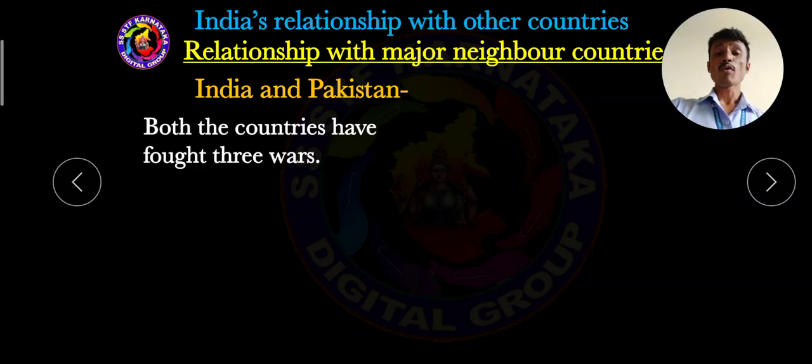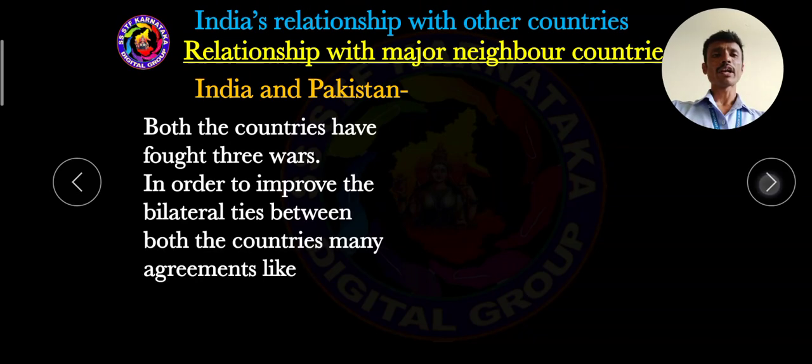And both countries have fought three important wars. After the wars, to improve the bilateral ties between both countries, many agreements have taken place. After the wars, many countries throughout the world supported India and Pakistan in making agreements, because peace is very important and necessary for the world. Now we have to learn what types of agreements there are between India and Pakistan.